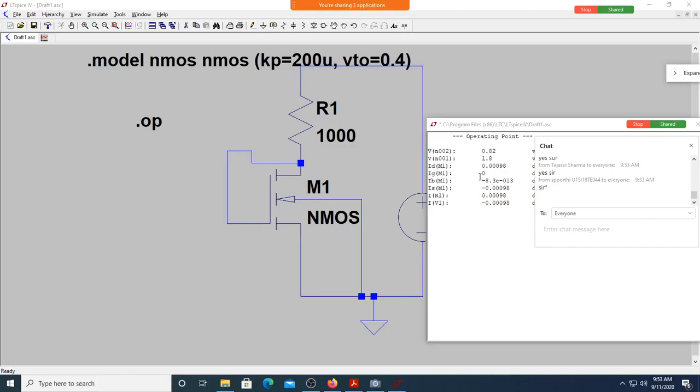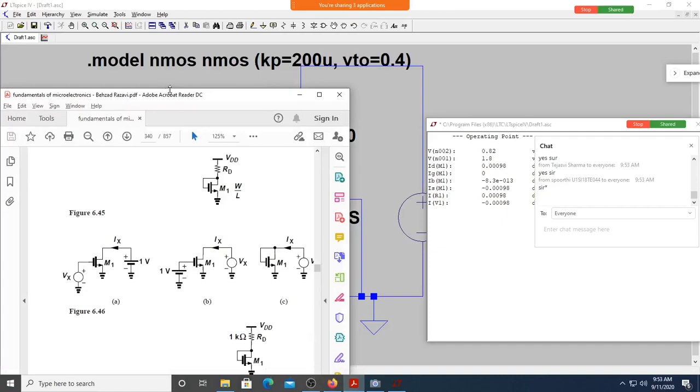So now, why is it 2 milliampere? I think it is very clear. We just verified that the current is actually 0.98 milliampere. Let me close this. Let us take the next problem. What is your next problem?